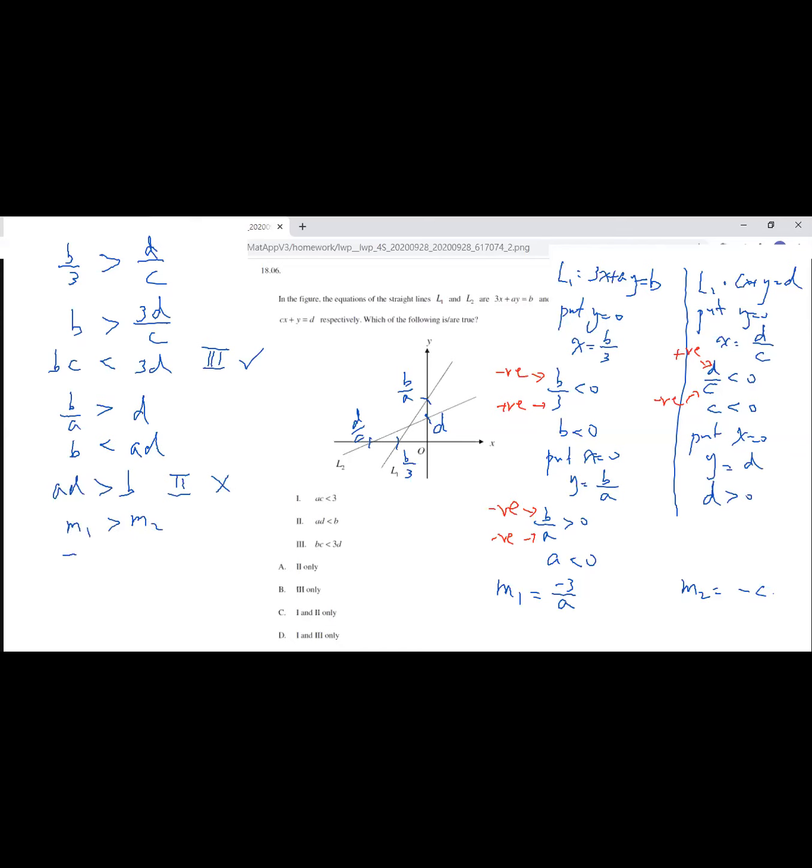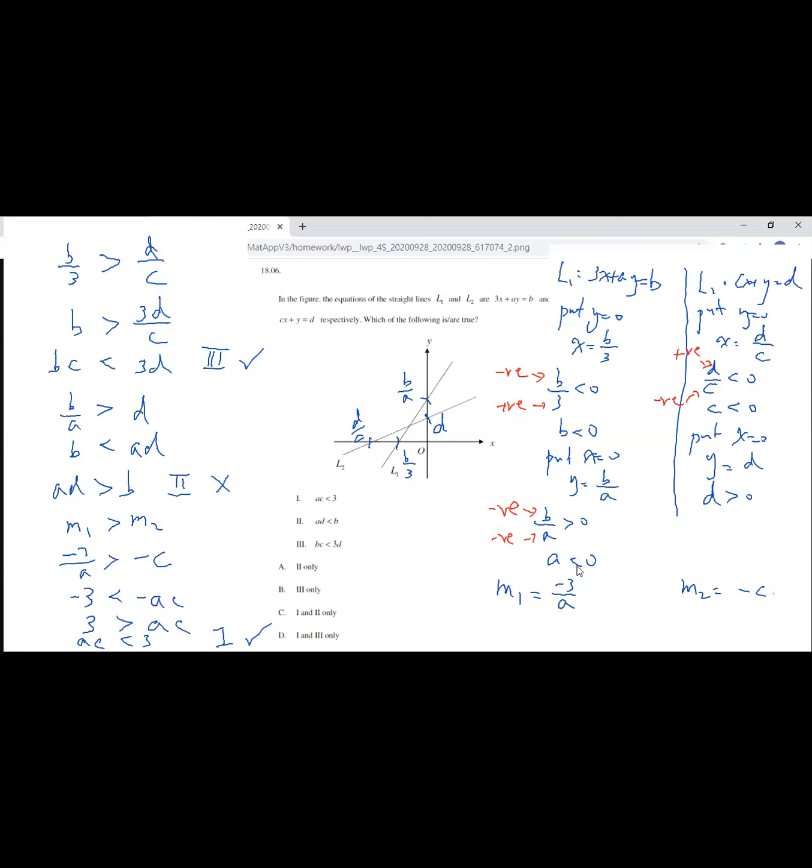Okay, so negative 3 over A is larger than negative C. Is that okay? And then again, we multiply the A to the right-hand side, and A is negative number. So when I multiply the A, it becomes negative AC to the right-hand side, and then we need to change the inequality sign. Becomes less than here, and then 3 will be larger than AC, which means that AC will be less than 3. Okay, AC will be less than 3, which means that statement 1 is also correct.